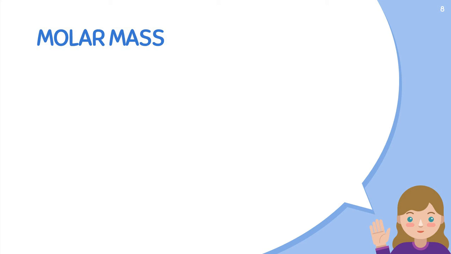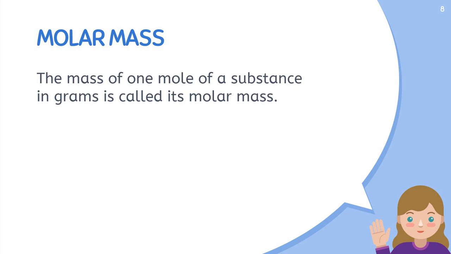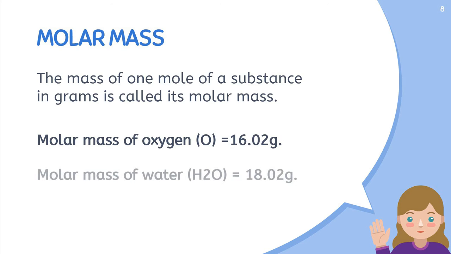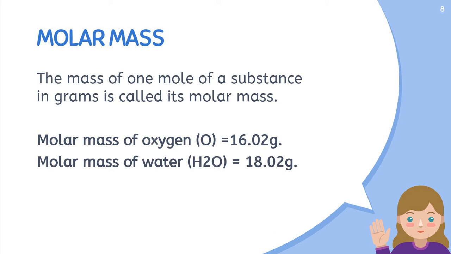The next topic we are having is molar mass. The mass of 1 mole of a substance in grams is called its molar mass. As we know, the mass of oxygen is 16.02, and if we write it in grams, it will be 16.02 gram, and it will be known as its molar mass. Similarly, in the case of water, the molar mass is 18.02 gram. This is known as molar mass.